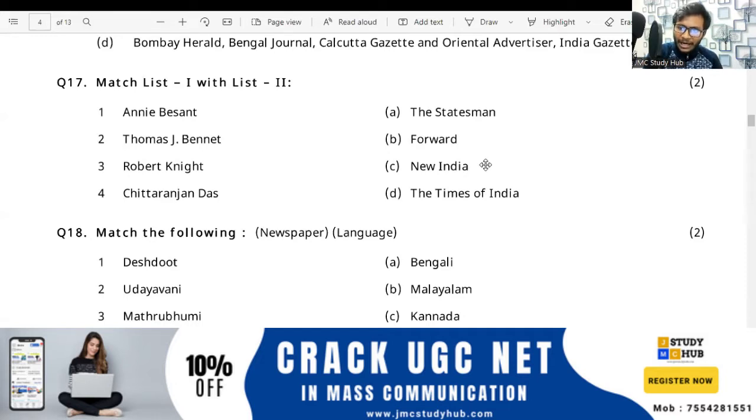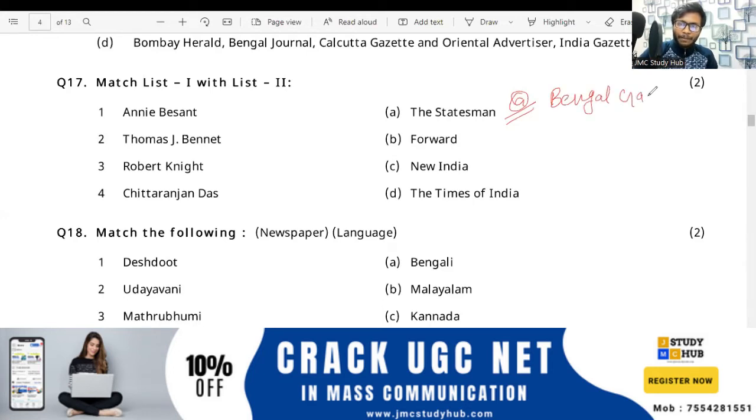Sir, the Bengal Gazette and India Gazette are different, right? Rachna is saying that the Bengal Gazette and the India Gazette are very different, right? Just wait, I am writing the names of both papers, and Rachna is also right here. I am writing the Bengal Gazette, the three similar names.